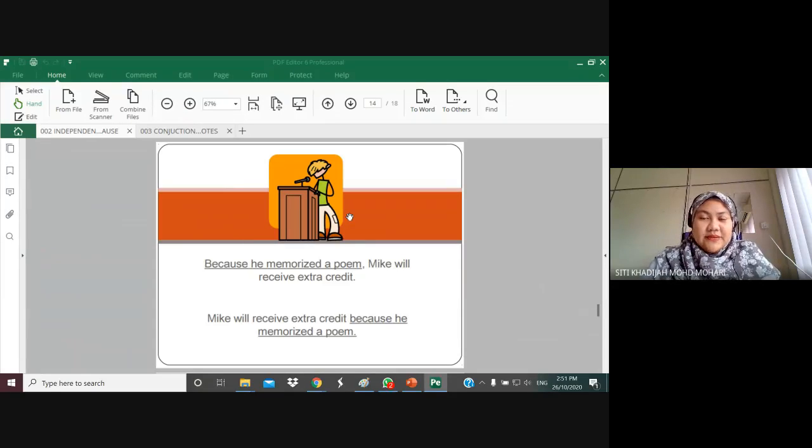Because he memorized a poem is dependent. Maksudnya dia kena bergantung kepada clause lain untuk jadikan dia sesuatu yang make sense, sesuatu yang legitimate, sesuatu yang masuk akal. Ya, Mike will receive extra credit adalah clause independent. What do we call it in Malay? Independent.